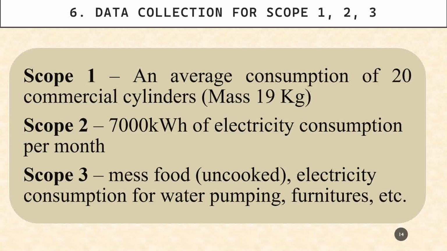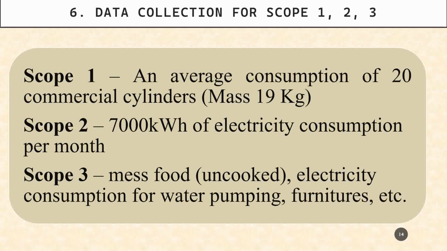So if I talk about the Sen Hall, then Sen Hall has an average consumption of 20 commercial cylinders. So this can be included in scope 1 because it is the direct emission from the Sen Hall. And in case of scope 2, direct electricity consumption, that is around 7,000 kilowatt hour.